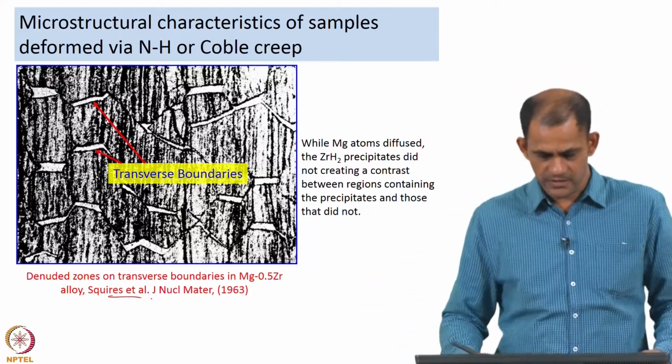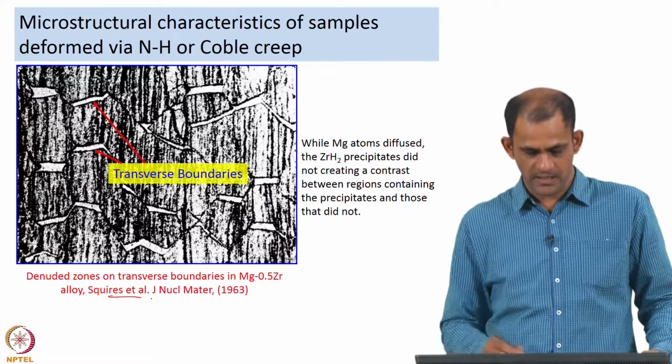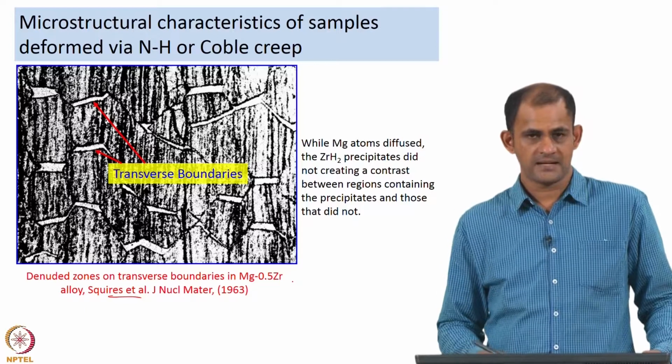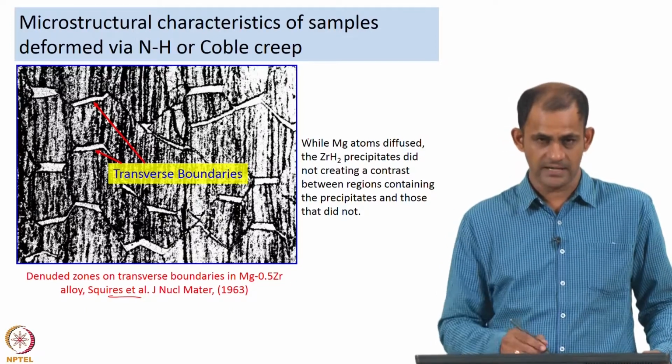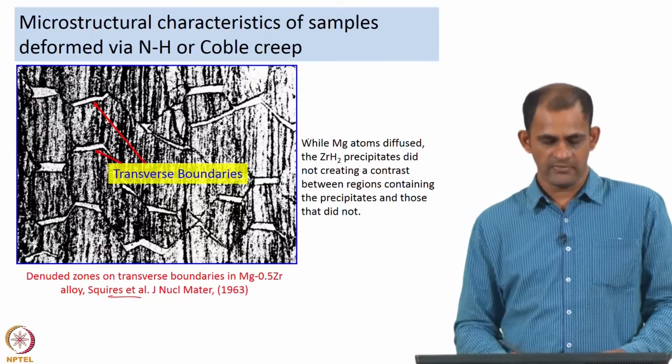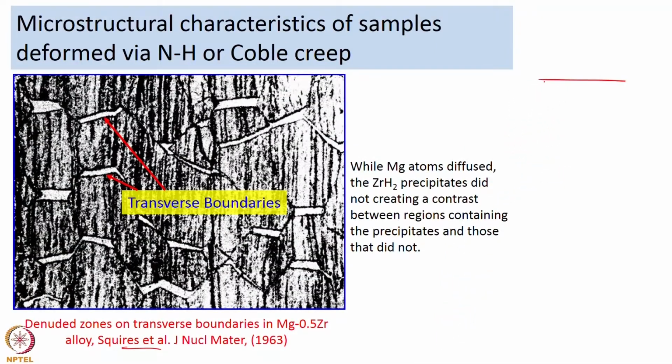They took a magnesium 0.5 zirconium alloy, which had some precipitates of zirconium hydride. Zirconium hydride precipitates were present in this alloy, and they took the sample and carried out diffusion creep, with the stress applied in that direction.